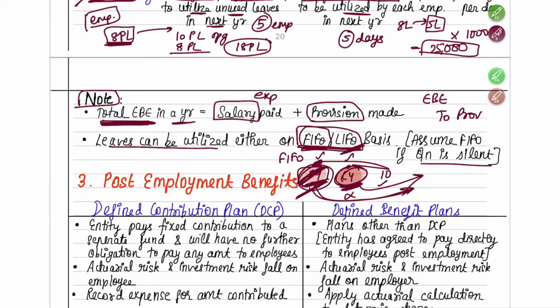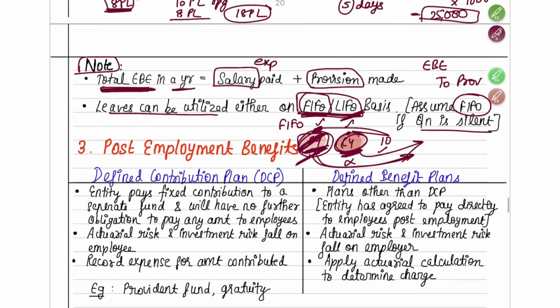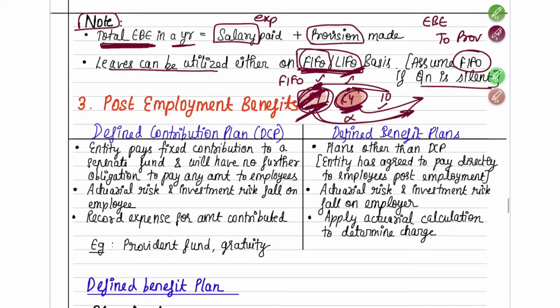So if the question is silent, assume that it is the FIFO method. That means exhaust your unused previous leaves first. Okay, done. I think there's a question on this where you will be able to understand it better.